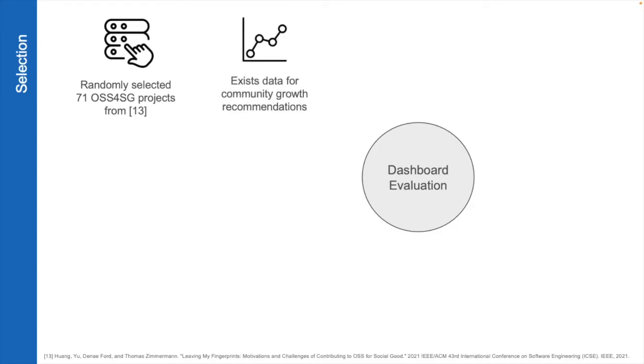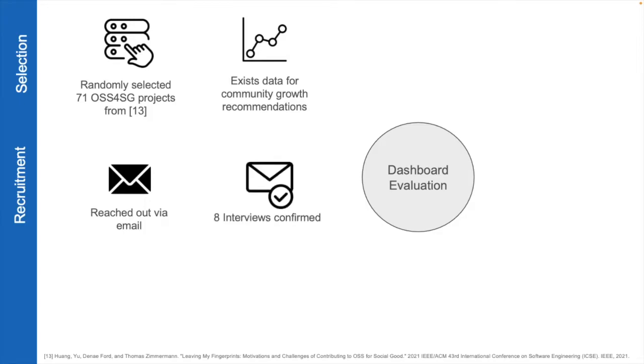We also made sure that the projects we selected had data for community growth recommendations. For example, if a project did not have any newcomer activity in the past 6 months, we could not use it for the community growth recommendations, and thus that project was not selected. For the recruitment, we reached out to maintainers of these projects via email. And we had 8 interviews confirmed.